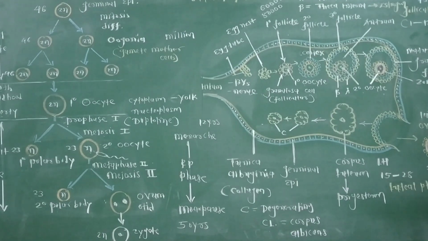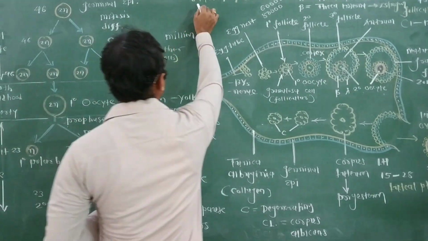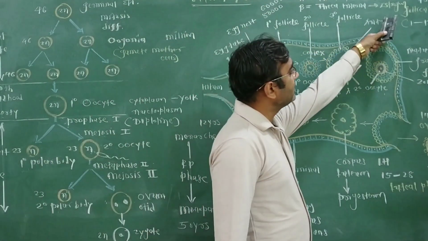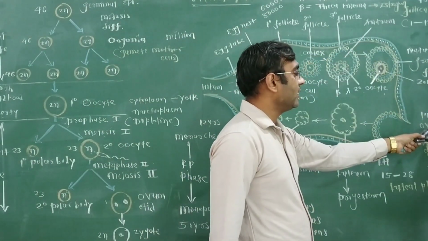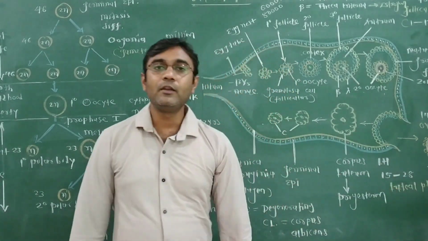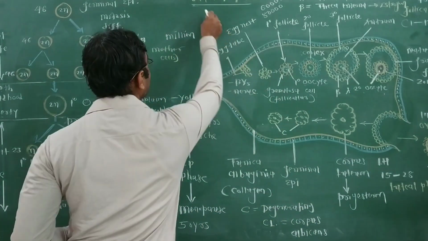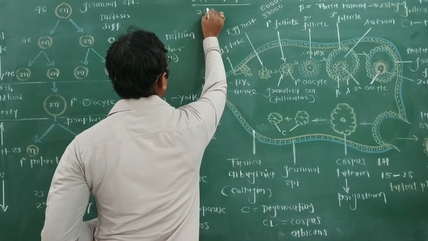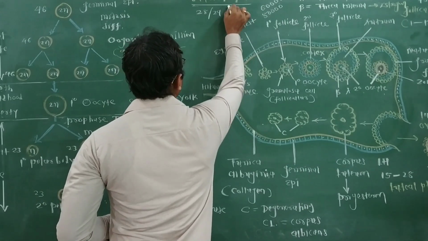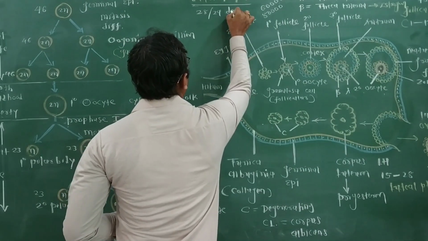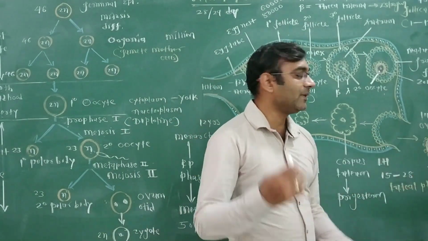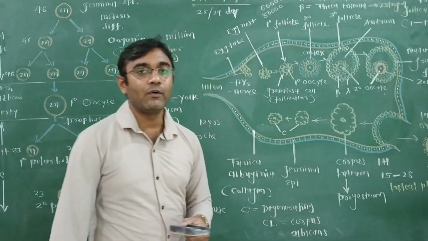What is the time duration required for the completion of the ovarian cycle? Days 1 to 13 are the follicular phase, day 14 is ovulation, then days 15 to 28 are the luteal phase. So the entire ovarian cycle runs about 28, or 29 days. At the middle of the ovarian cycle, ovulation occurs. It means the secondary oocyte is released into the oviduct.